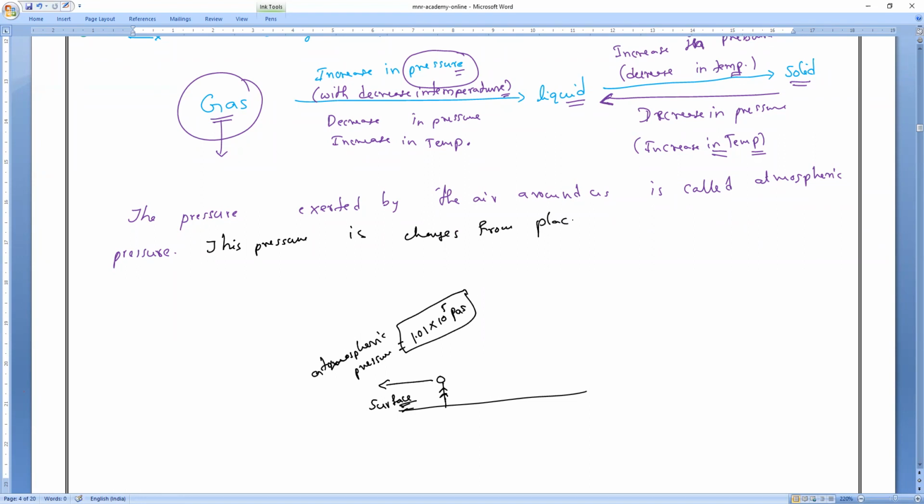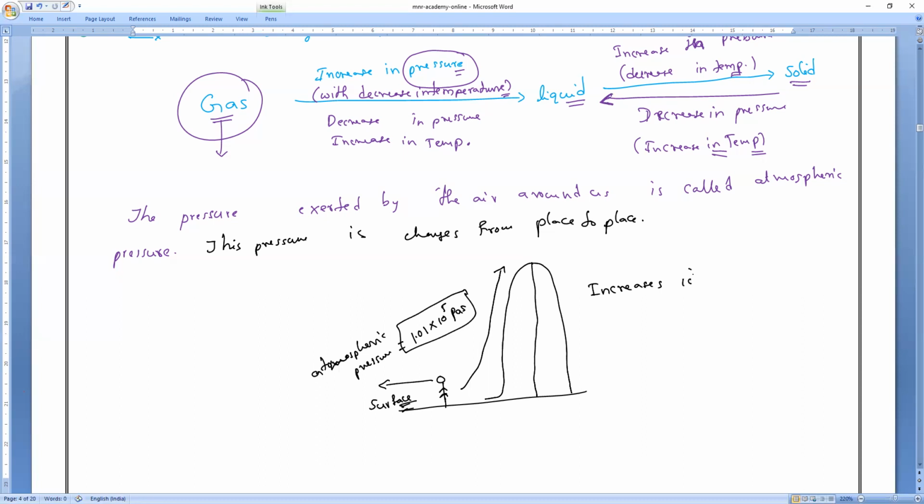Changes from place to place. Sir, how, sir? Is it decreasing or increasing? Let us discuss. Mr. Sanjay started climbing a big mountain. So he is climbing the mountain and started rising in the upward direction. If you are all going upward, all of you remember, is the altitude increasing or decreasing? Altitude, all of you, please respond.